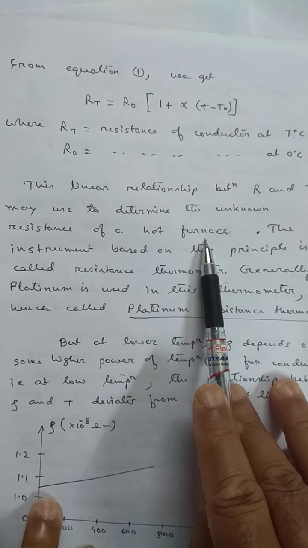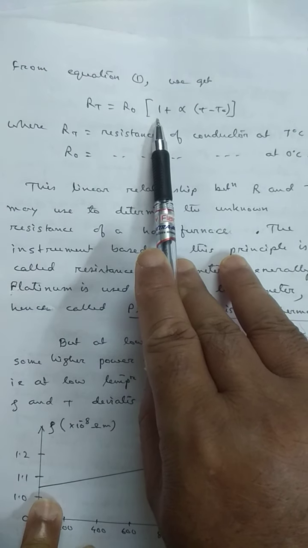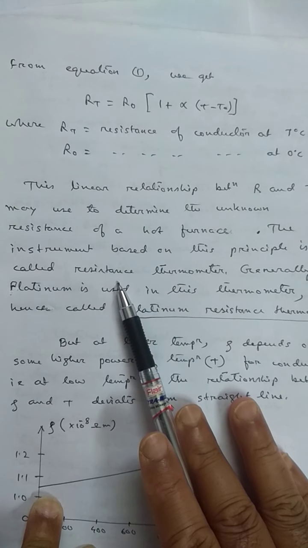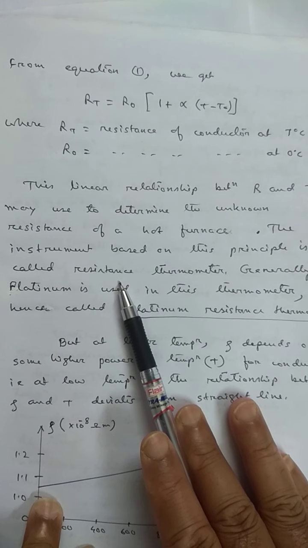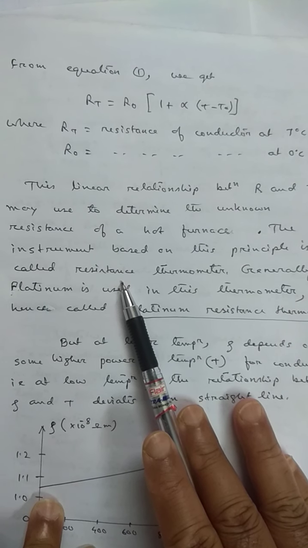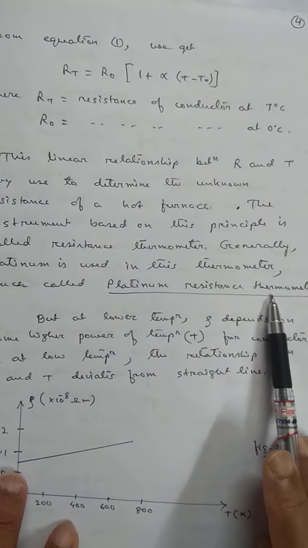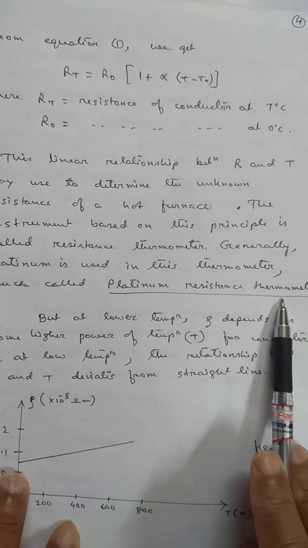a hot furnace. From this relation we can find the temperature, and that thermometer is called a resistance thermometer. Normally, to determine the resistance at different temperatures, we use platinum, and therefore this thermometer is called a platinum resistance thermometer.